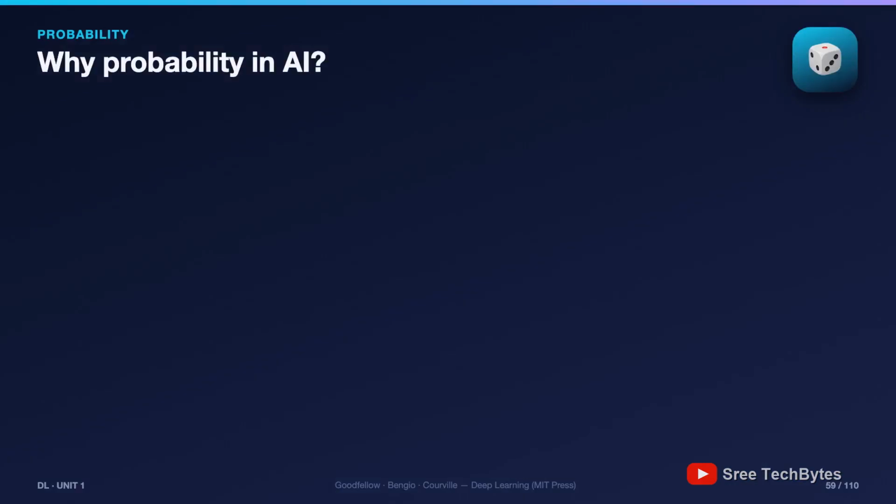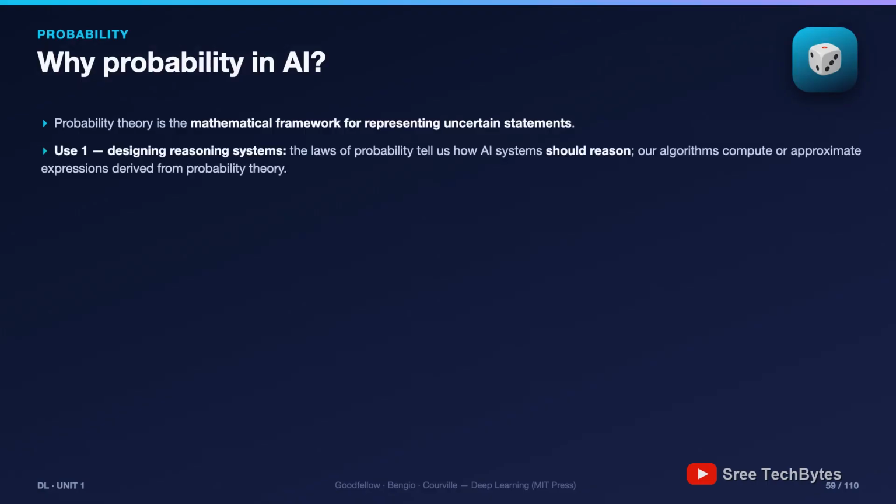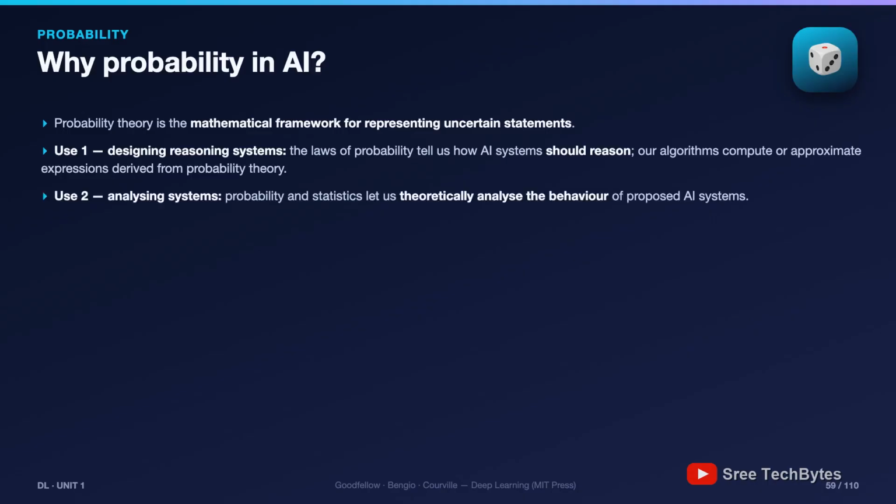First question: why does machine learning need probability at all? Here's the contrast. Most of computer science is deterministic. A programmer safely assumes the CPU executes every instruction flawlessly, the same way every time. Certainty is the default. Machine learning lives in the opposite world. It must always deal with uncertain quantities: noisy sensors, incomplete information, randomness in the data itself.